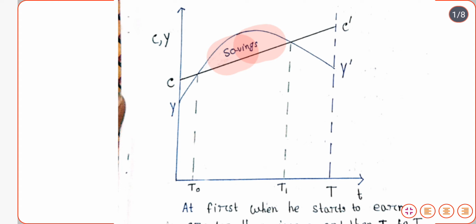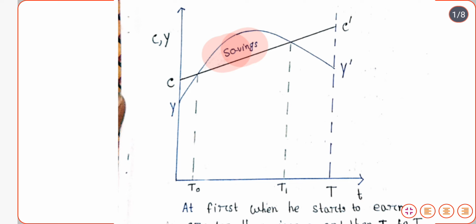After the point t0, this savings zone is the period in which our income is greater than our consumption. The consumption curve is below and the income curve is above. So we are earning more, but our consumption is less, and we are actually saving in this zone.